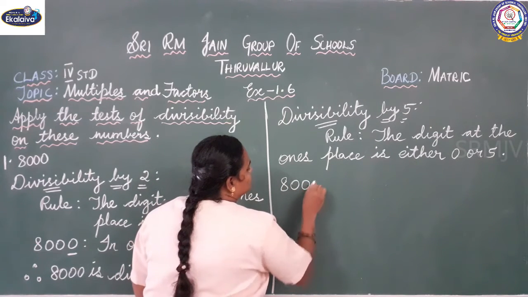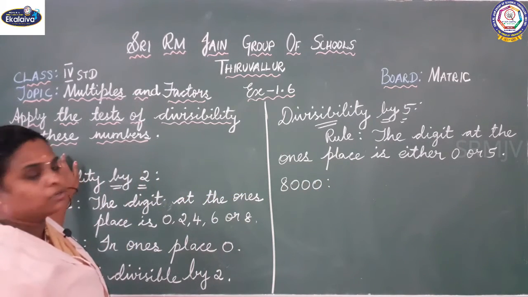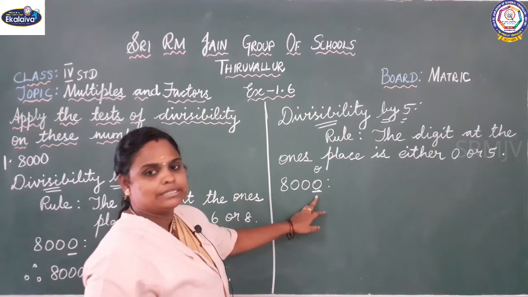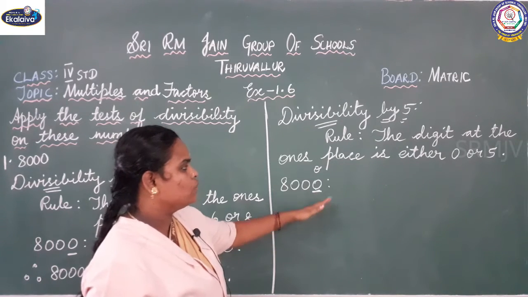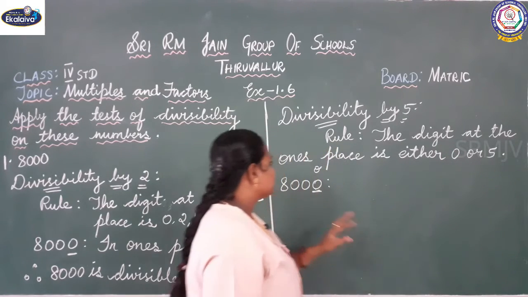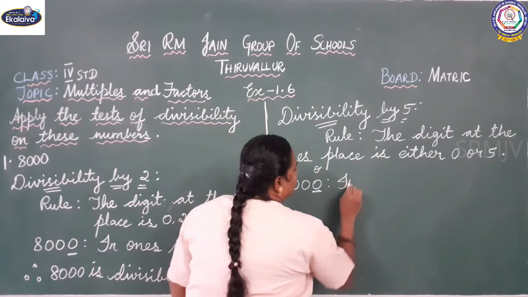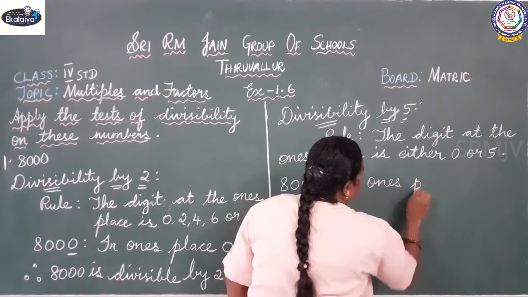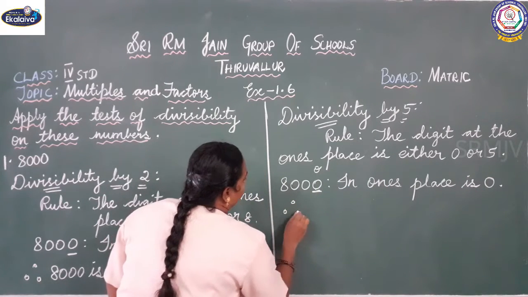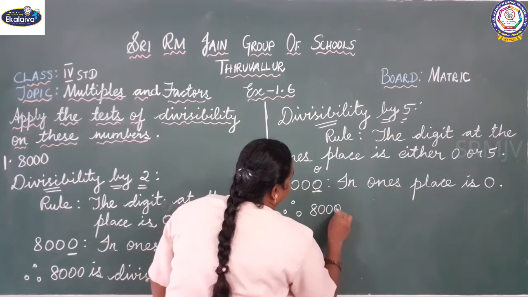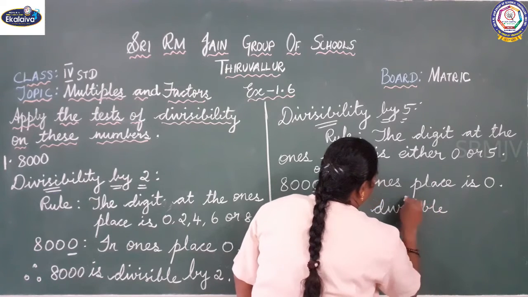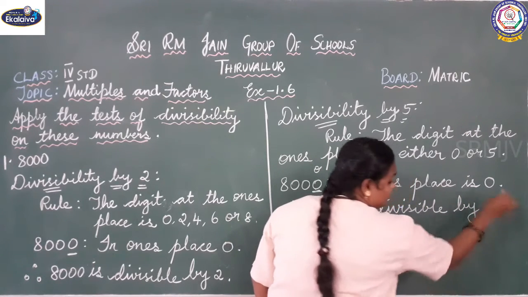So 8000. We are checking the divisibility rule for 8000. What is there in ones place? So this is ones place. Ones place is 0. So it is divisible by 5. Why? Because in ones place 0 or 5 means it is divisible by 5. So in ones place it is 0. So therefore 8000 is divisible by 5.